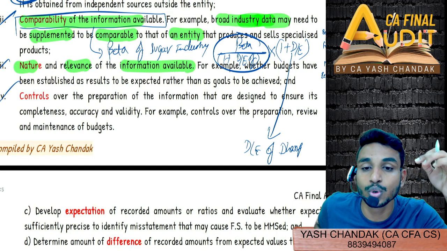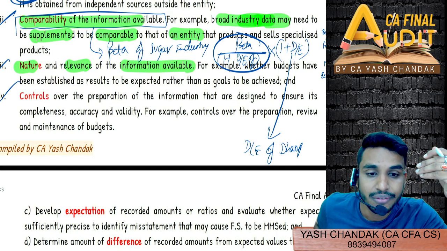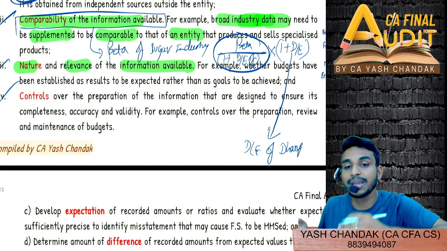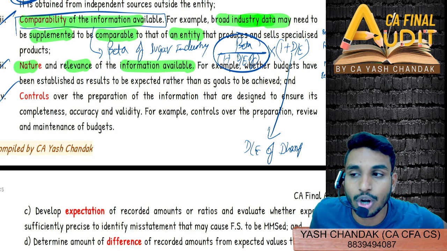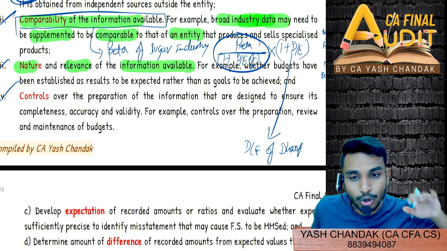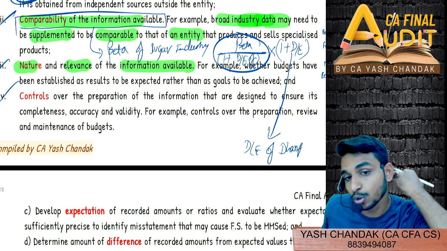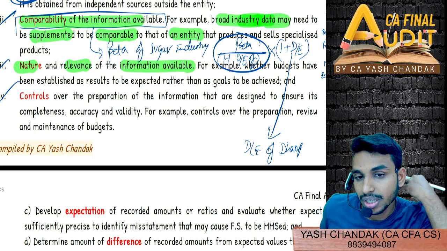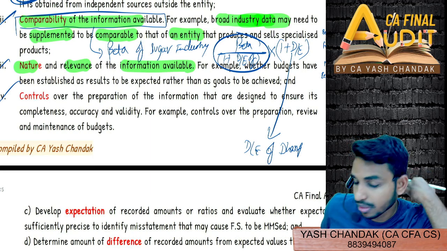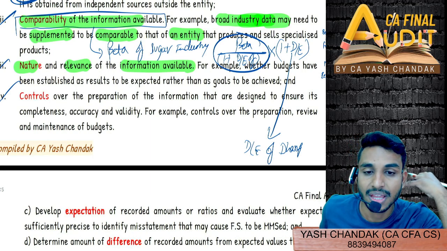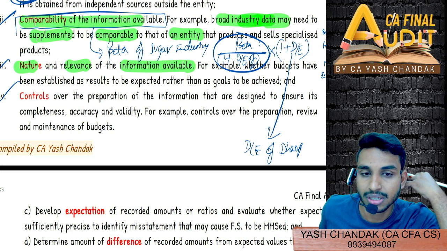So which budget do you think will be more reliable? The one which I imposed on you of 200 crore, or the one which is more or less our past trend, or what we expect it to be, 10 to 20%? Tell me quickly. Which figure will be more reliable?